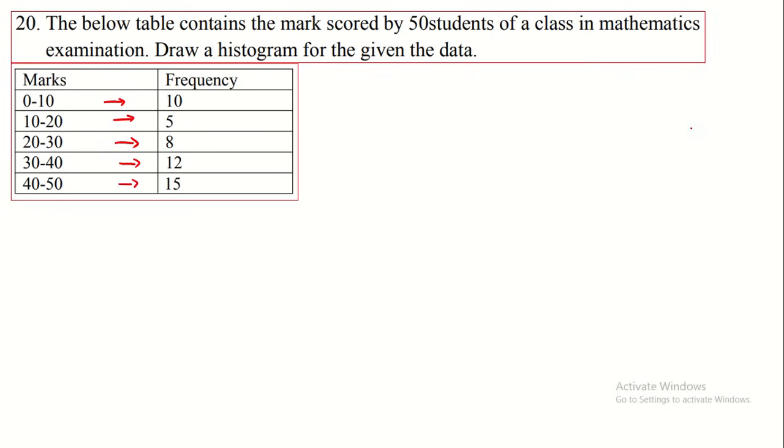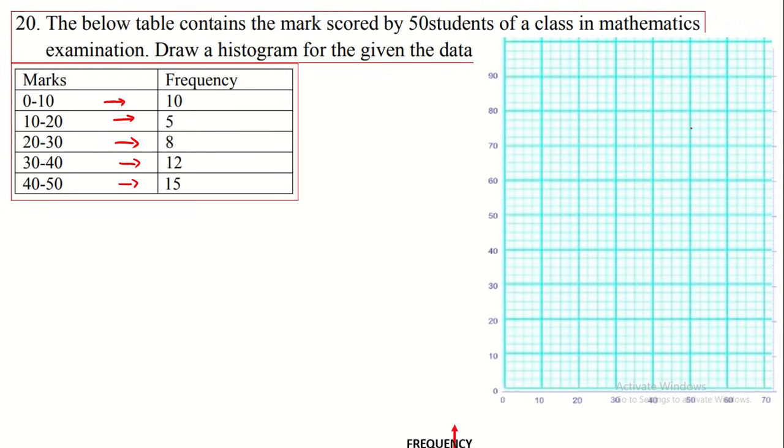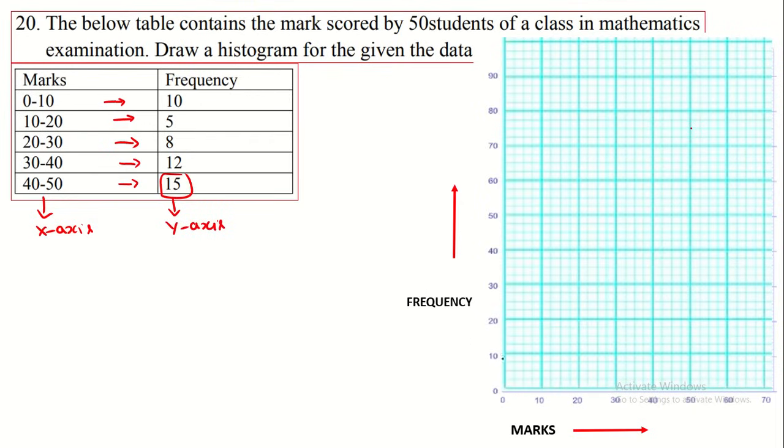So we have to take the graph here. On the x-axis we take marks and on the y-axis we take frequency. Here the highest frequency is 15, so we have to mark the 15. For this I take 1 centimeter equal to 2: 2, 4, 6, 8, 10, 12, 14, 16, 18, 20.